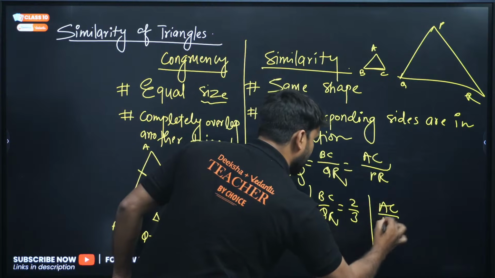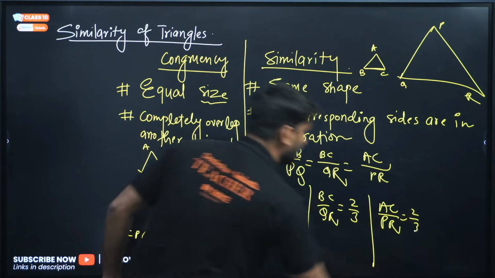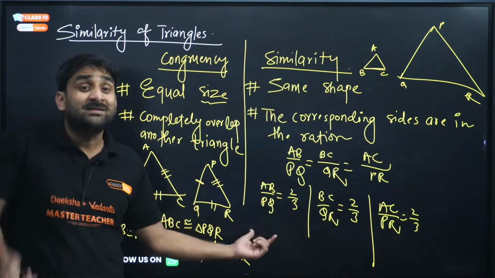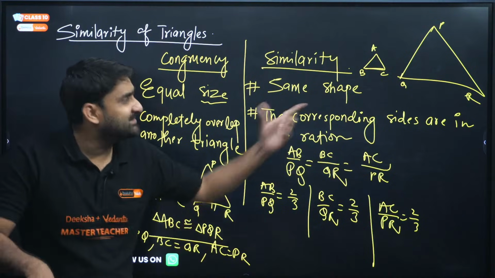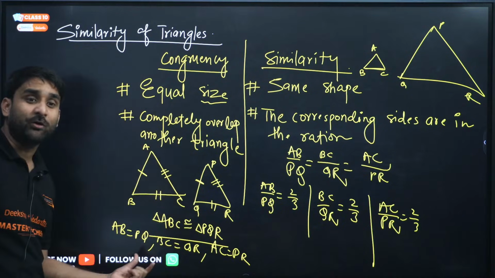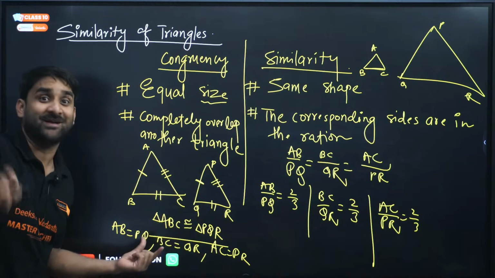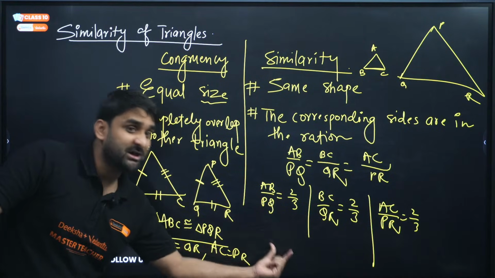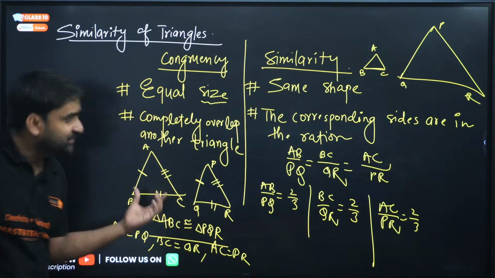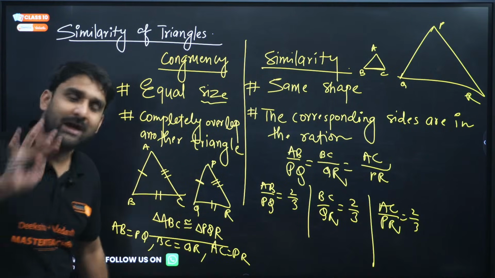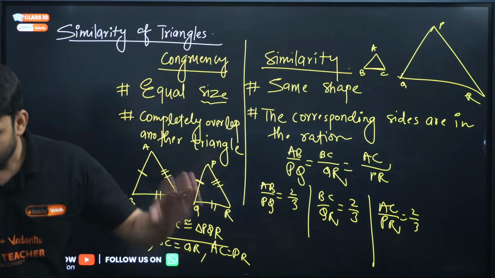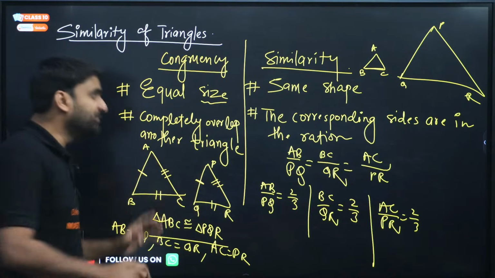Similarly, AC by PR will also be in the same ratio. If the corresponding sides are in the same ratio, then the triangles are similar to each other. But in congruency, the corresponding sides are equal; here we are talking about ratio, but there equal. So this is the difference between similarity and congruency, my dear. I hope this is clear to you, everyone.